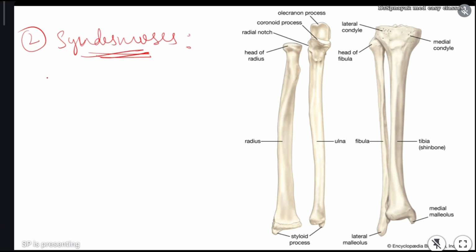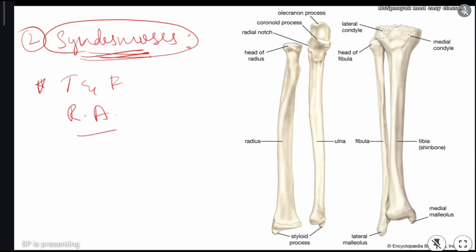In this fibrous joint, there is no synovial cavity and no synovial fluid. The best example of syndesmosis is the joint between tibia and fibula, and also radius and ulna. Particularly tibia and fibula.